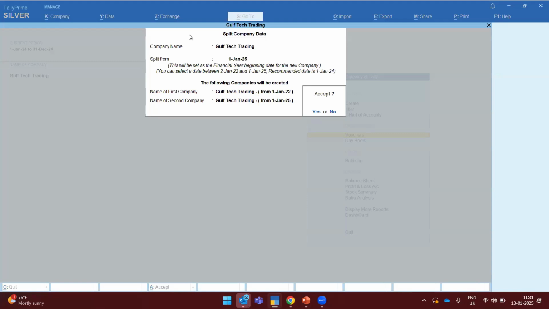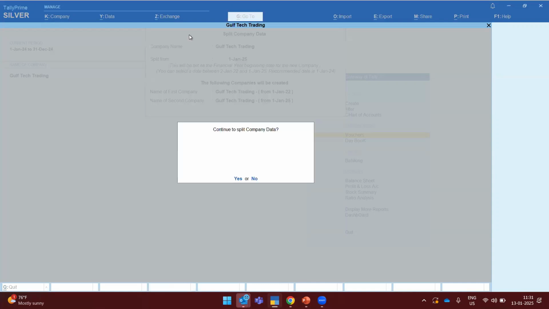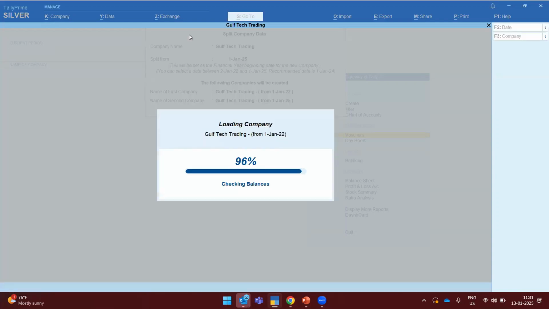Once you split the data, the current data will remain as it is, and Tally will create a new company from 1st January 2025, and again one company will be from the books beginning date till 31st December 2024. So I'll be making it as yes, and it will ask you for confirmation. Once the confirmation is done, it will take you to the progress.